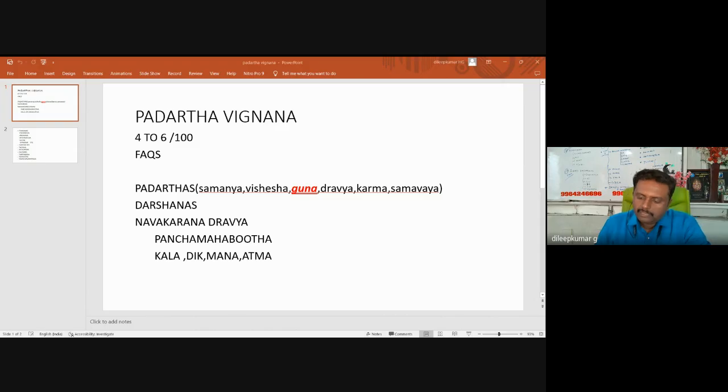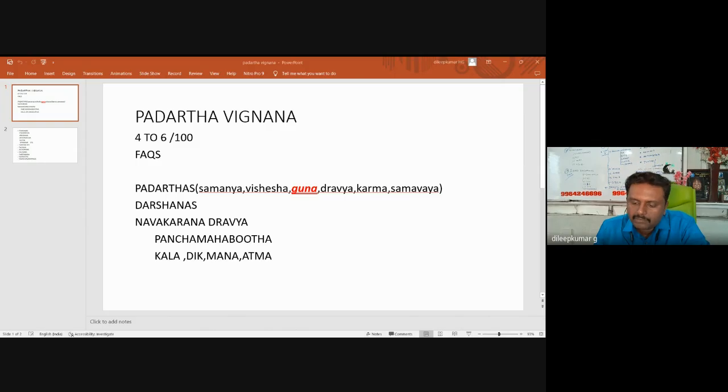In Nyaya Darshana, they start with the Nimitta Karana for the whole Jagat, which is Ishvara. They believe in God. The cause for the entire universe is Ishvara, the creator of the whole universe. The whole universe is established because of Ishvara. So the Nimitta Karana for the Jagat is Ishvara according to Nyaya Darshana.